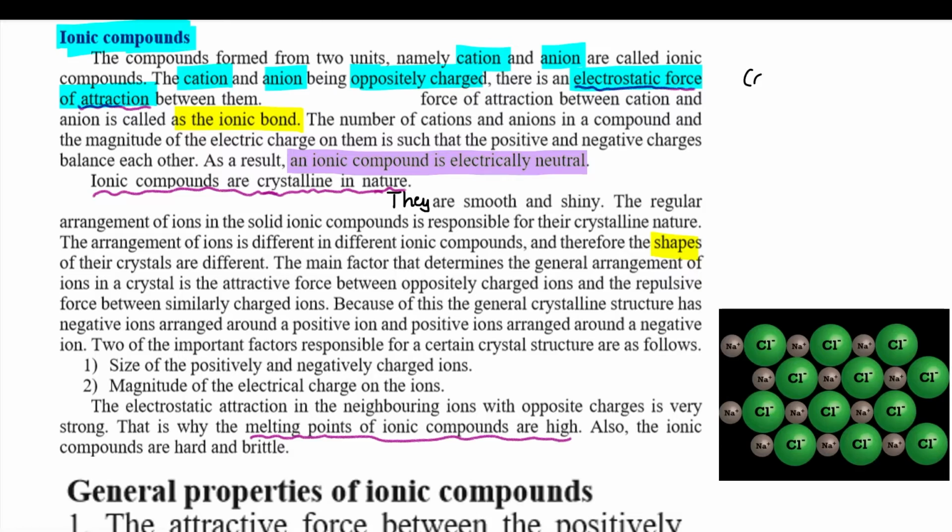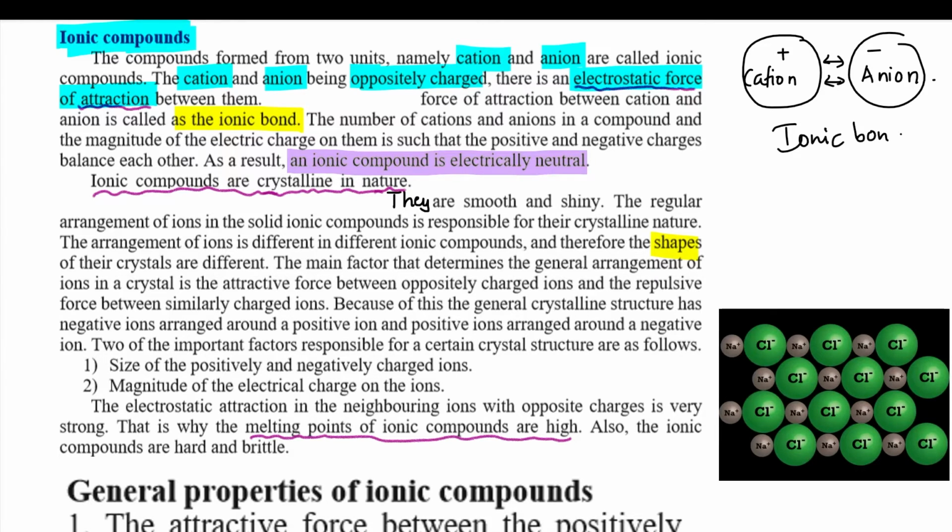So, a cation and an anion. Cation is positively charged, anion is negatively charged. They both are attracted towards each other, and the bond which is formed between them is called the ionic bond. For example, the sodium ion and chloride ion form an ionic bond, and sodium chloride is called an ionic compound.